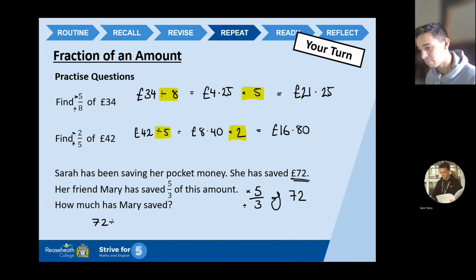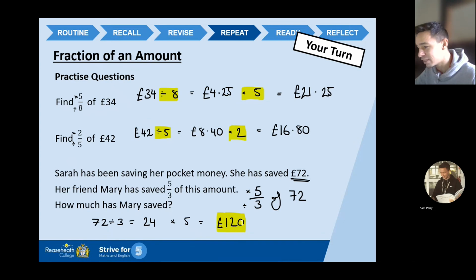72 divided by 3 equals 24. I think I should have known that anyway. 24. Then we're going to times it by the top number, which is 5. 24 times by 5 equals £120. So poor Sarah, she's like, I've saved 72 quid, buzzing. Her friend Mary's like, that's nothing. Well, I've got £120. How about that? There we go. There's my final answer, 120.